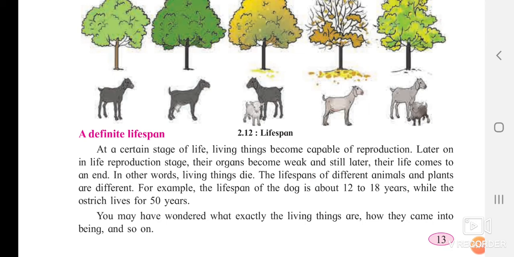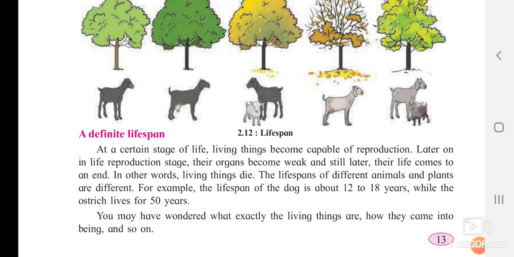The same if you observe a plant. If you sow the seed, a small seedling comes out. Immediately will that plant give you a flower? No, it will require a certain time for it to reproduce.